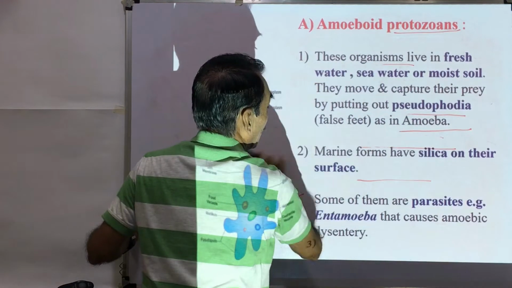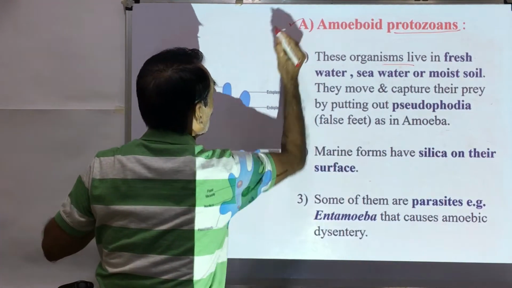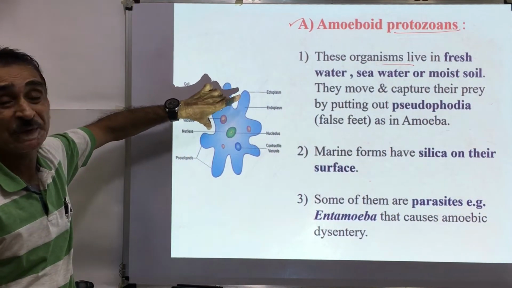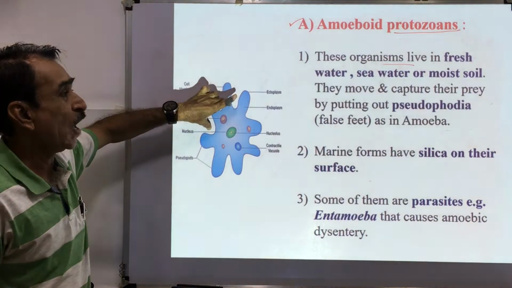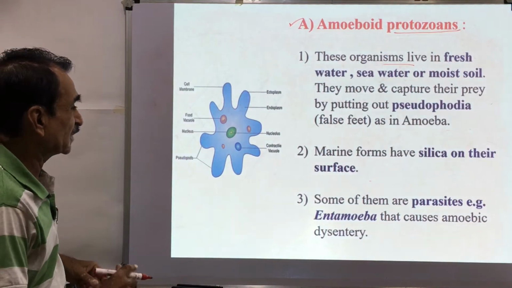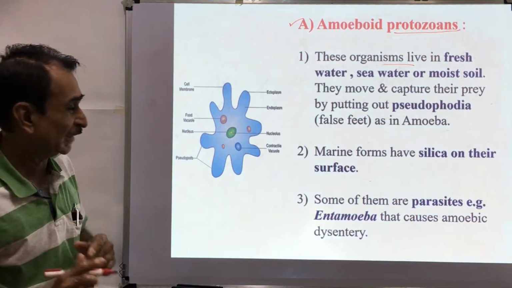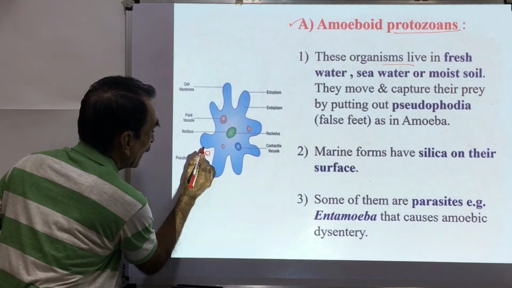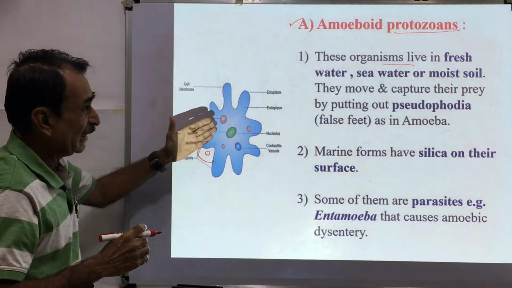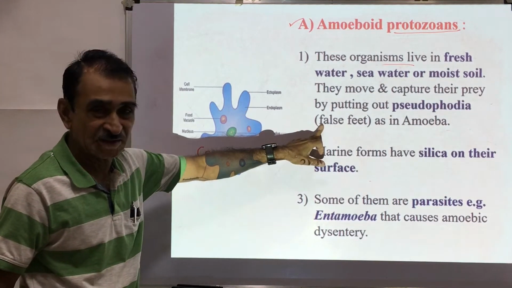Then the first type of these protozoans, amoeboid protozoans. Here you can see this is the amoeboid protozoan. These organisms live in fresh water as well as seawater or moist soils. They move and capture their food material with the help of pseudopodia. Pseudopodia मराठीमध्ये छद्मपाद असं म्हणतात. ज्या वेळेला फूड मटेरियल या ठिकाणी जाईल त्यावेळेला हे असे एकमेकाला जोडले जातात आणि हे फूड मटेरियल आत घेतलं जातं. म्हणजे these are called pseudopodia किंवा मराठीमध्ये छद्मपाद किंवा फॉल्स फीट असं सुद्धा म्हटलं जातं.